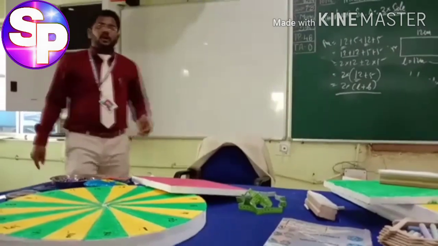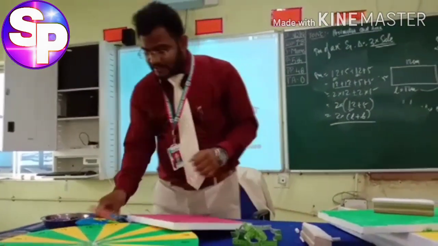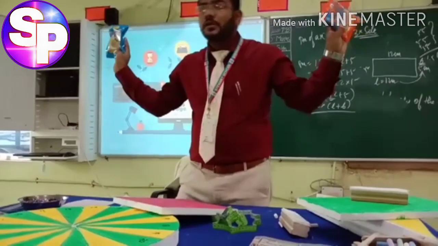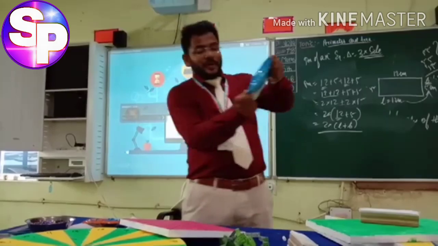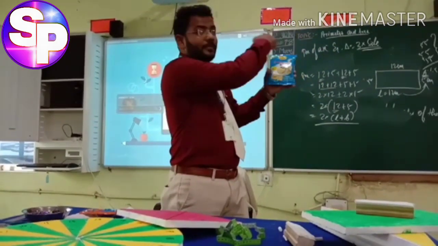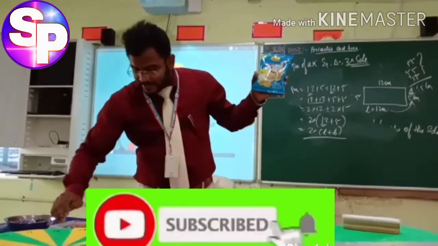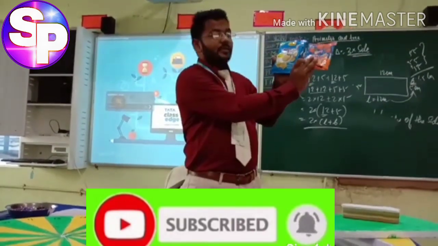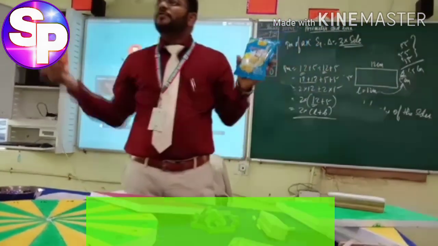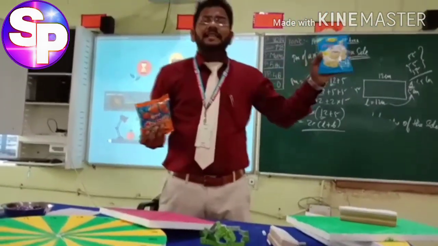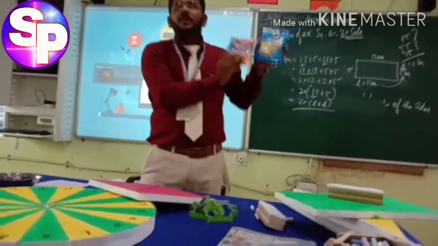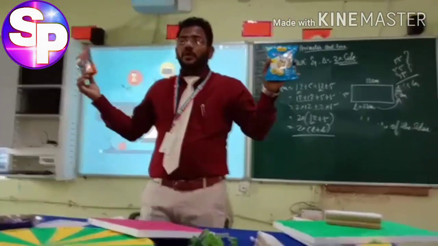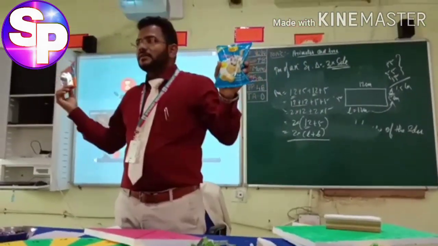Just enjoy watching this. Today's portion, so let us take two different things I've brought for you. What is this? Chips. But the wrapper is in which shape? Very good. And this wrapper is also in which shape? Very good. Suppose this costs rupees 5 and this also costs rupees 5. Which one will you buy for rupees 5? This one or this one? Left or right? So left.